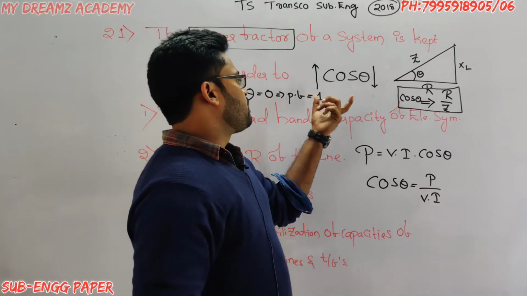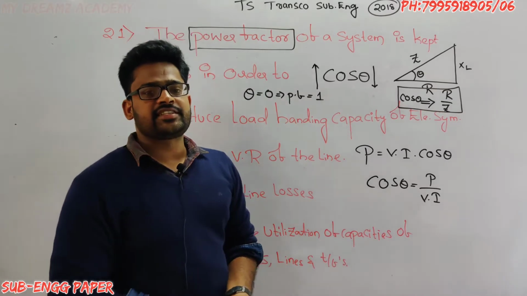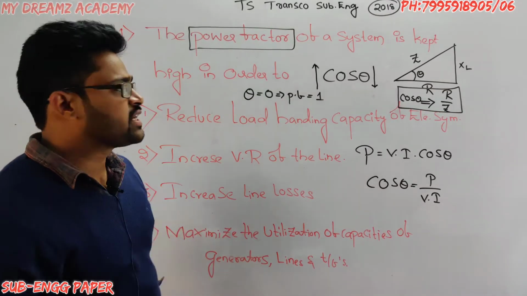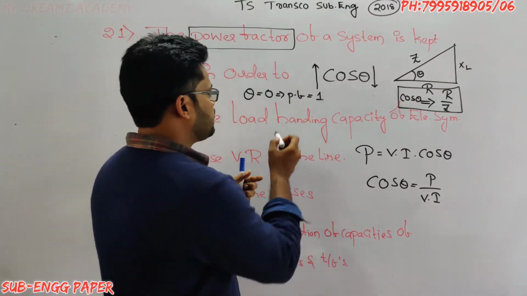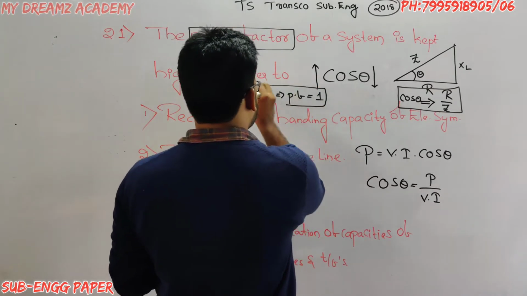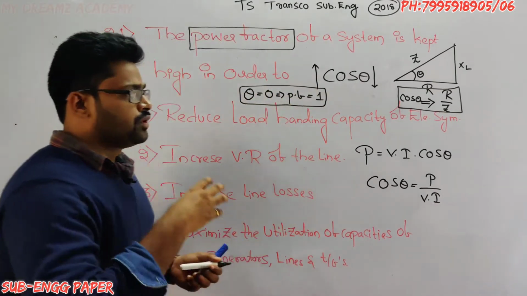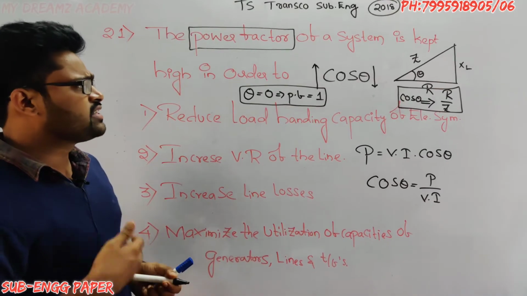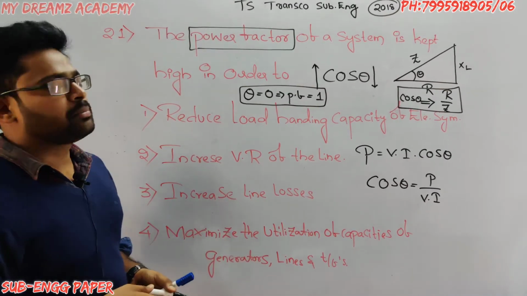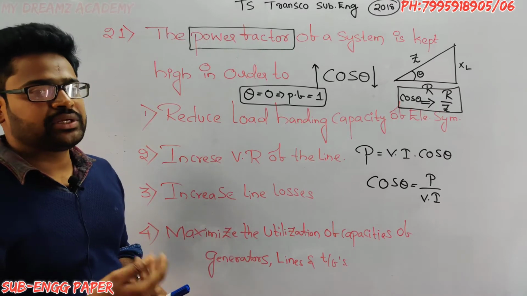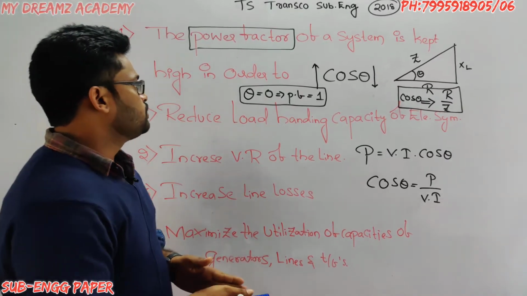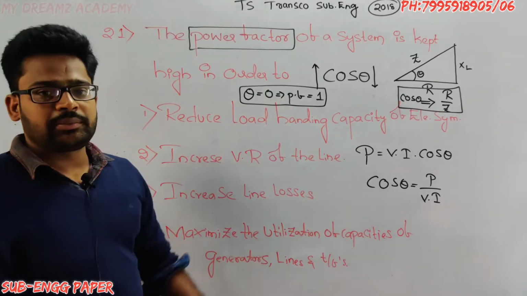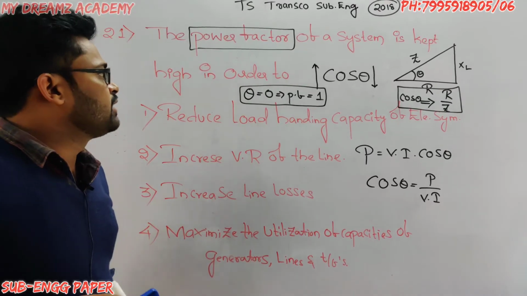So the power factor of a resistive circuit is unity. So we always try to increase the power factor. Why do we need to keep the power factor very high?